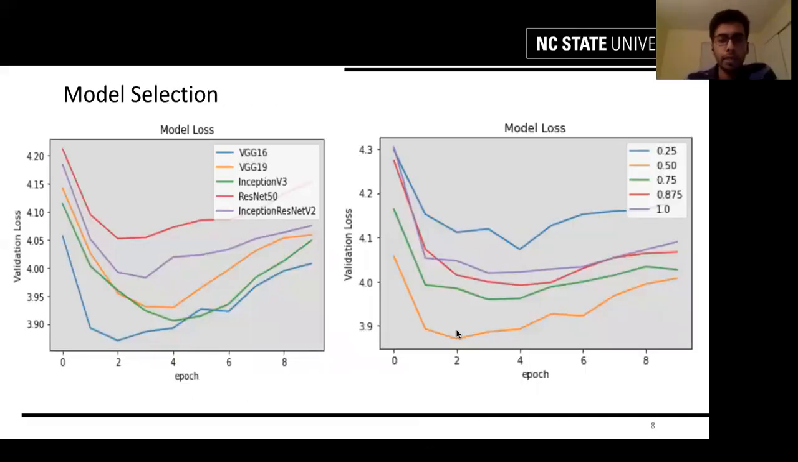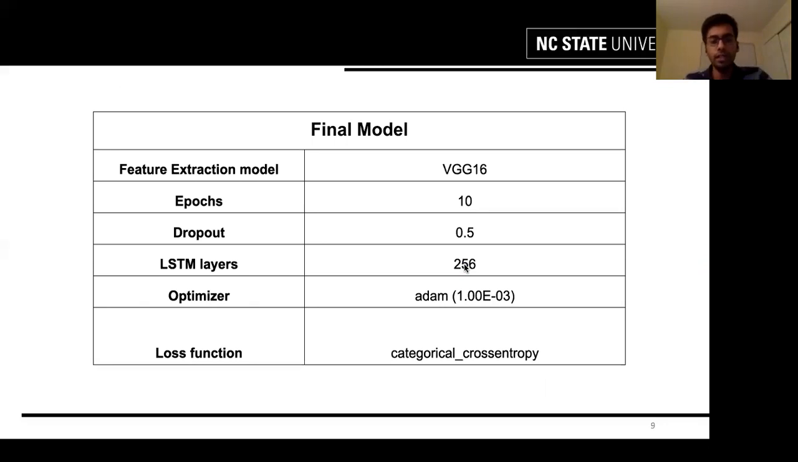Now, in deciding the hyperparameters, we decided to test the pre-trained models that have been trained with large datasets like ImageNet. We compared 5 models that were present and used the validation loss as the deciding metric. Here, we see that the VGG16 model has the lowest validation loss amongst all the models. Once we selected the model for feature extraction, we varied the dropout parameter between 0.25 to 1. As seen in the right plot, we found that the average validation loss decreased when set from 0.25 to 0.5, but then started increasing. Thus, we set the dropout parameter as 50%. So these are the final set of hyperparameters for our final model.